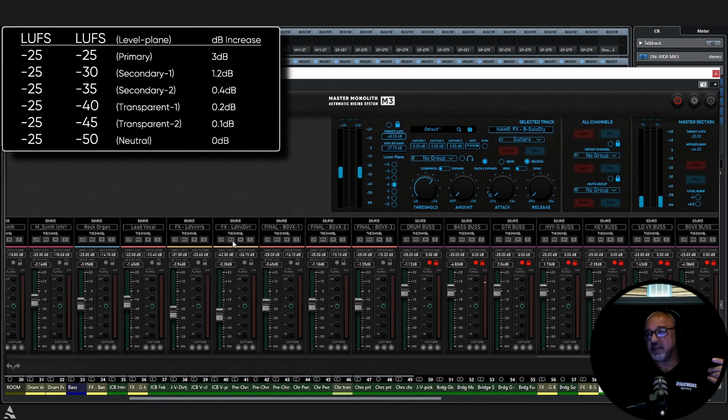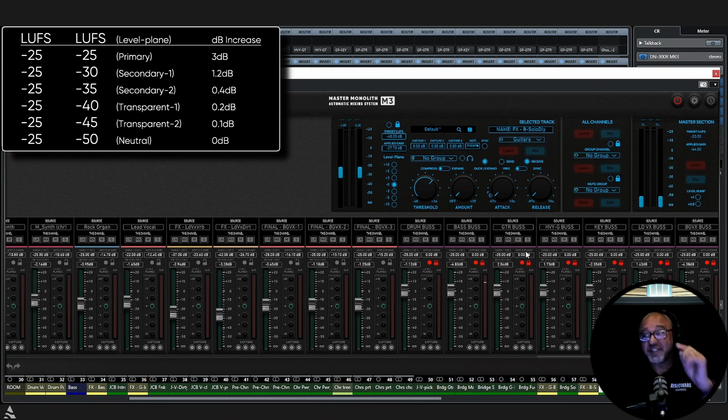Okay, boom. Now, all of our background vocals, we're just going to leave them on their primary, because we want all three to be equal power, and they're going to their own bus over here. In all of our buses, we want them all equal, except for the lead vocal.